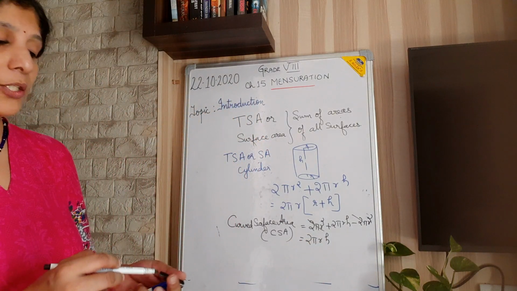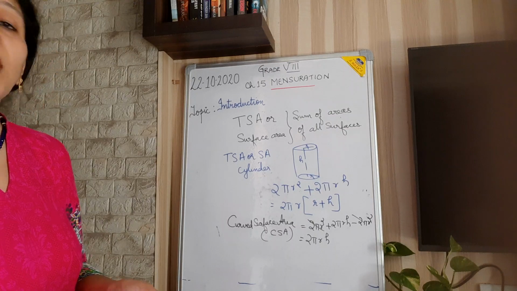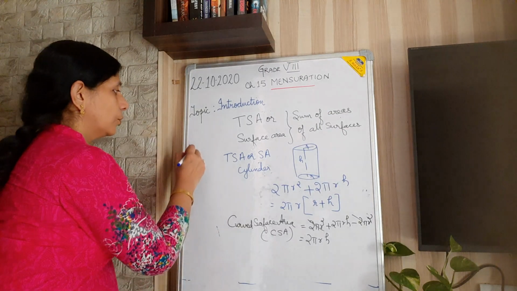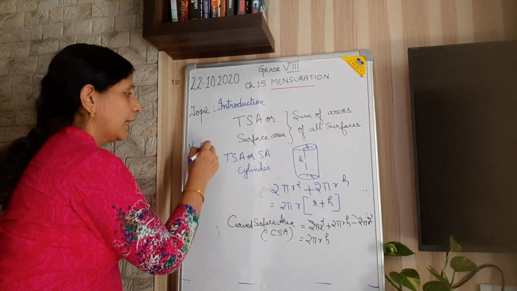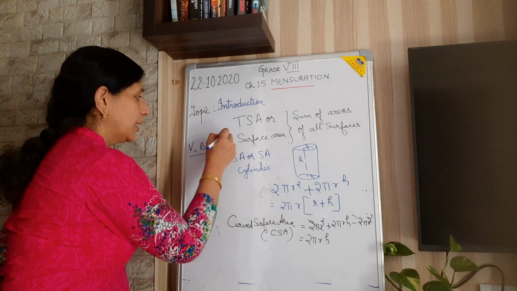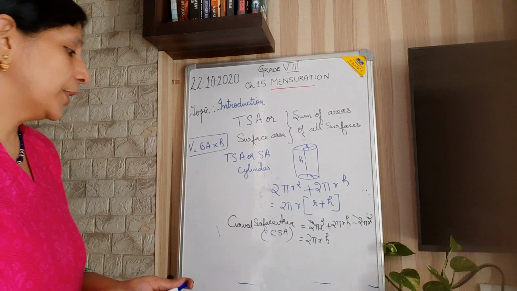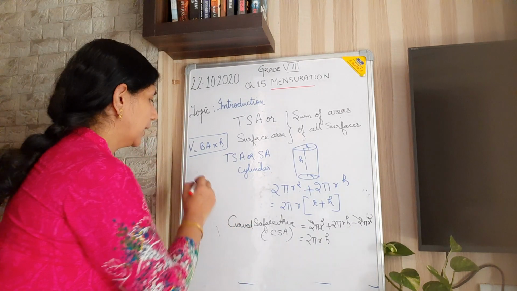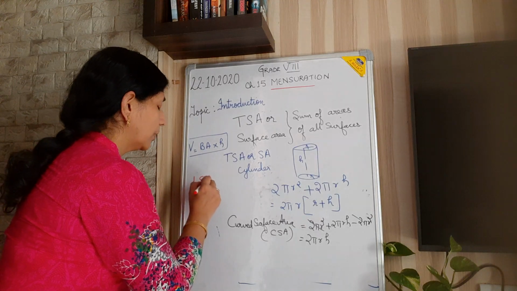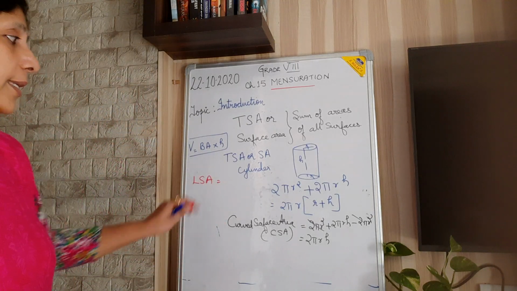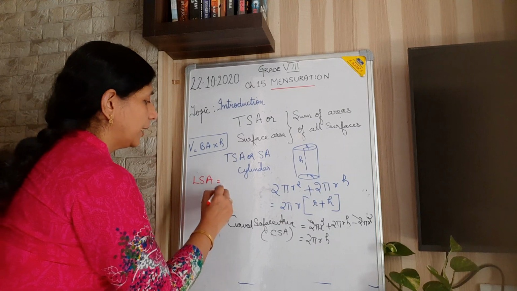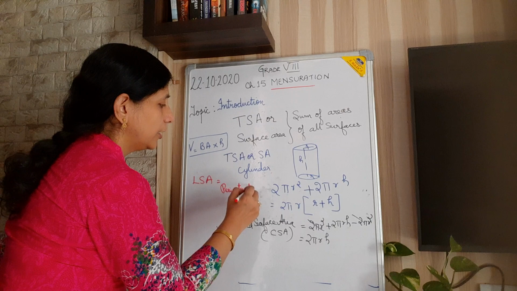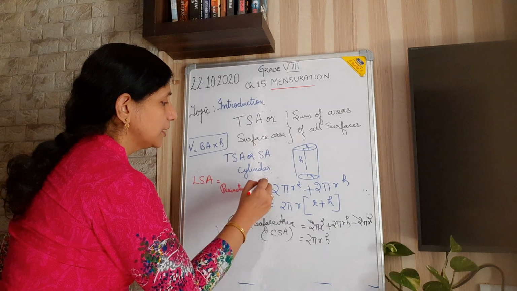Now, I have explained to you what volume is. Volume is base area into height. Same way here we are deriving a formula for the curved surface or LSA. What is the formula for the area of 4 walls or LSA? LSA is perimeter of base into height. See, we can check it.